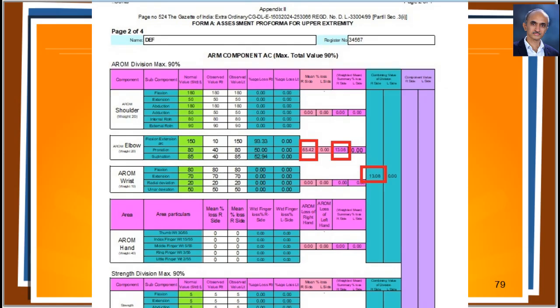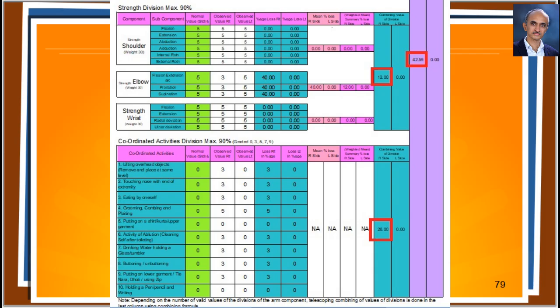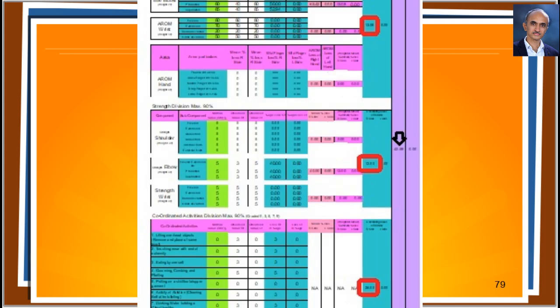Page 2 looks like this and contains the arm component. You can see the final value of the arm component here as 42.59%. That is the result of telescopic combining of the three divisions, namely active range of motion division, muscle strength division and coordinated activities division.